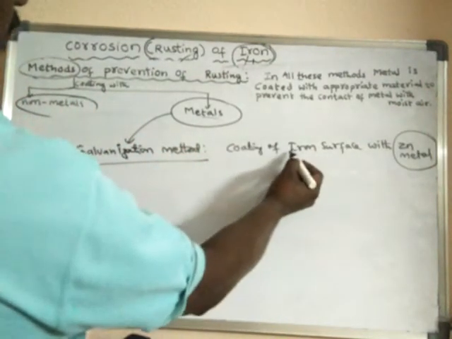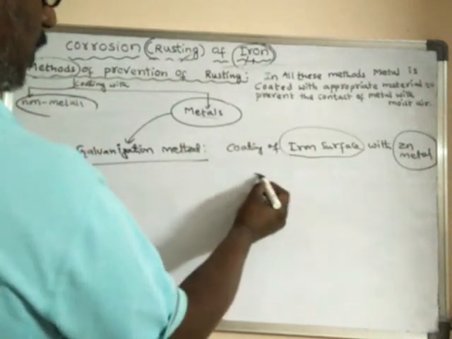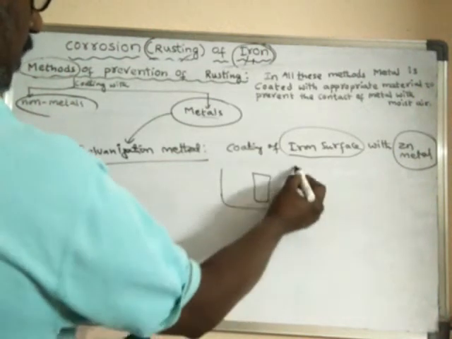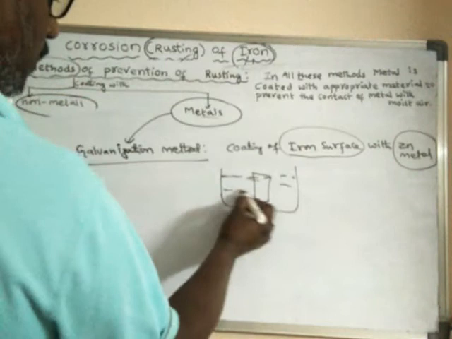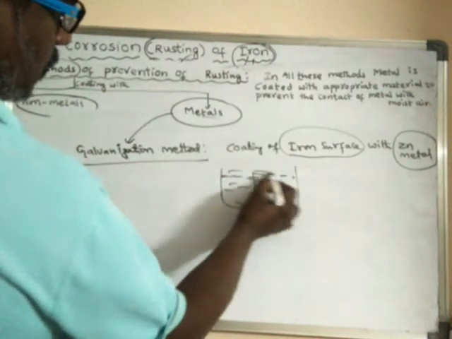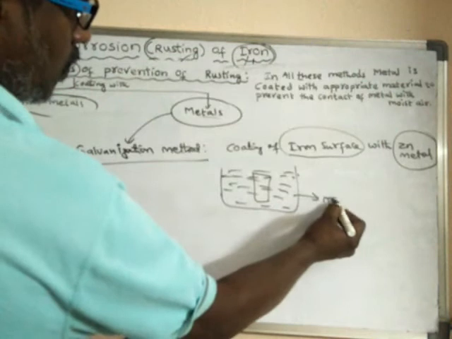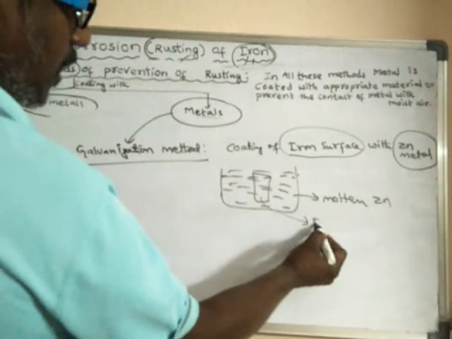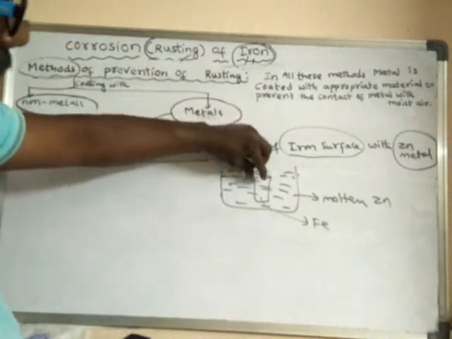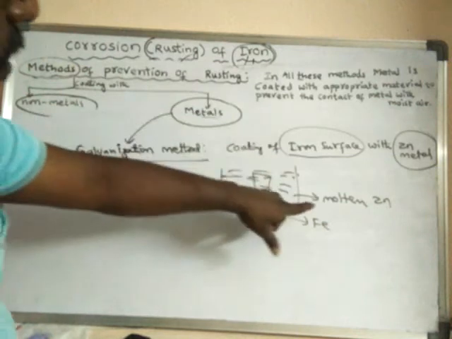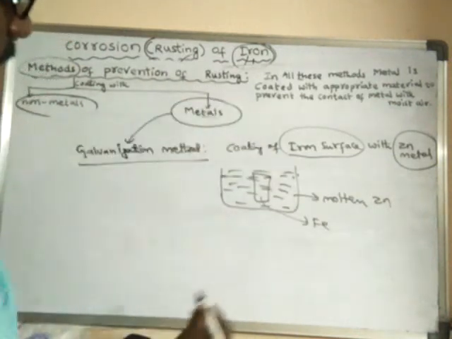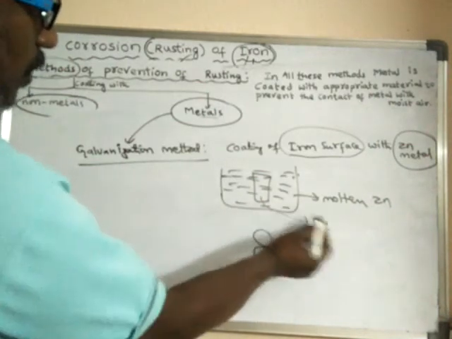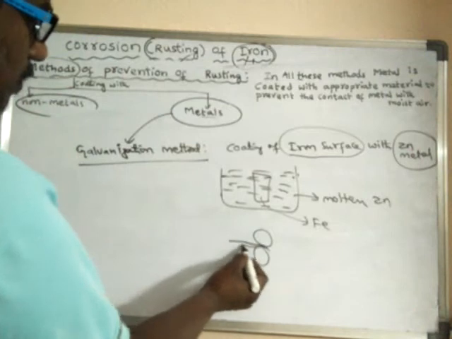For example, a piece of iron is dipped in molten zinc. So initially, the iron piece is dipped in the molten zinc and taken out, and that iron piece is passed through rollers.